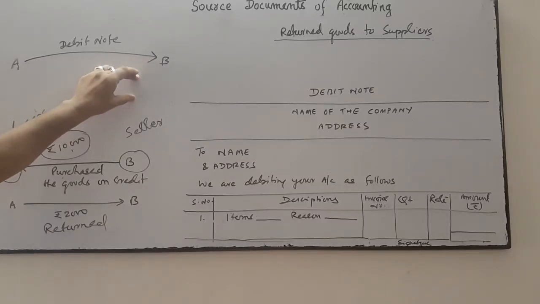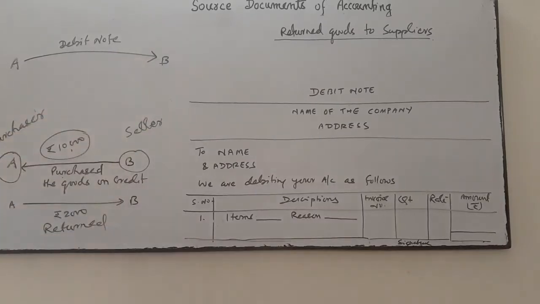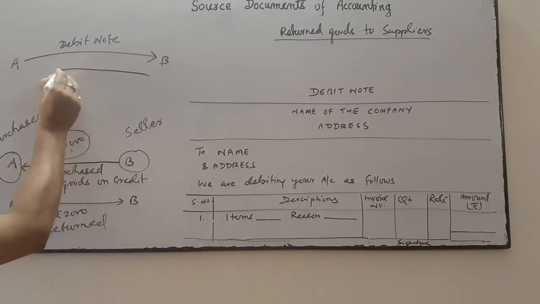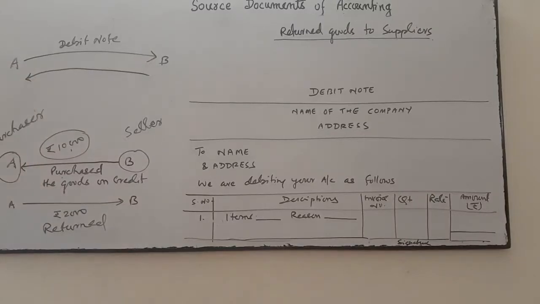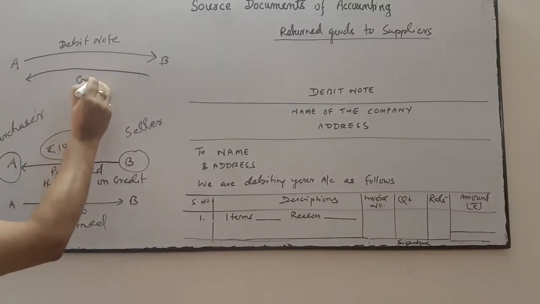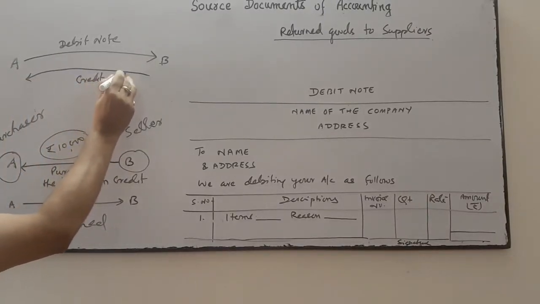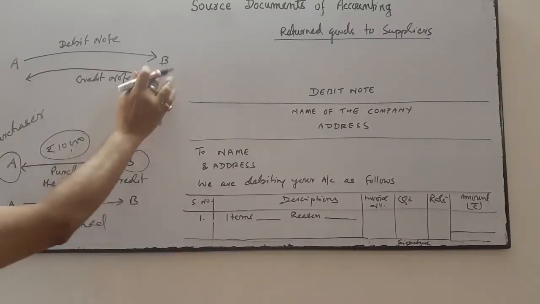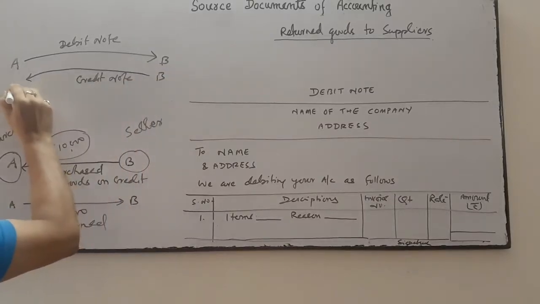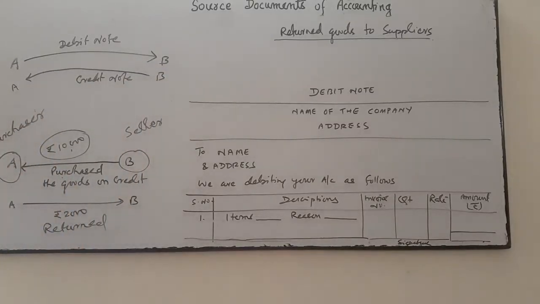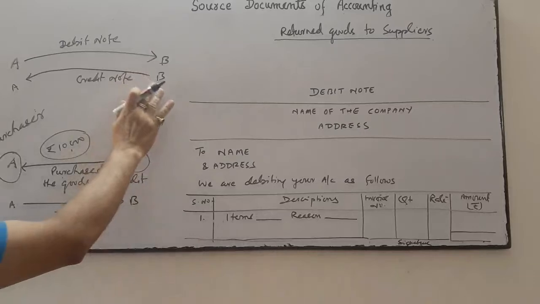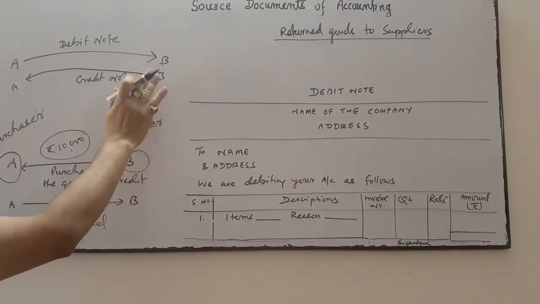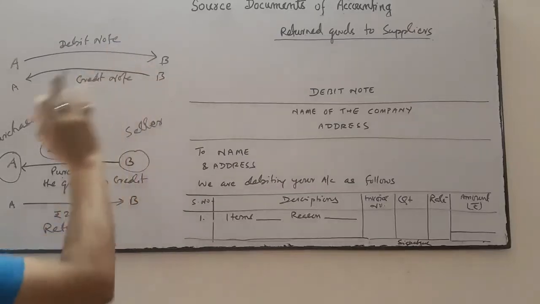B will send a credit note to A, saying that in the books of B, A's account is credited. Original copy of the credit note will be sent to A and duplicate copy, carbon copy, will be retained by B.